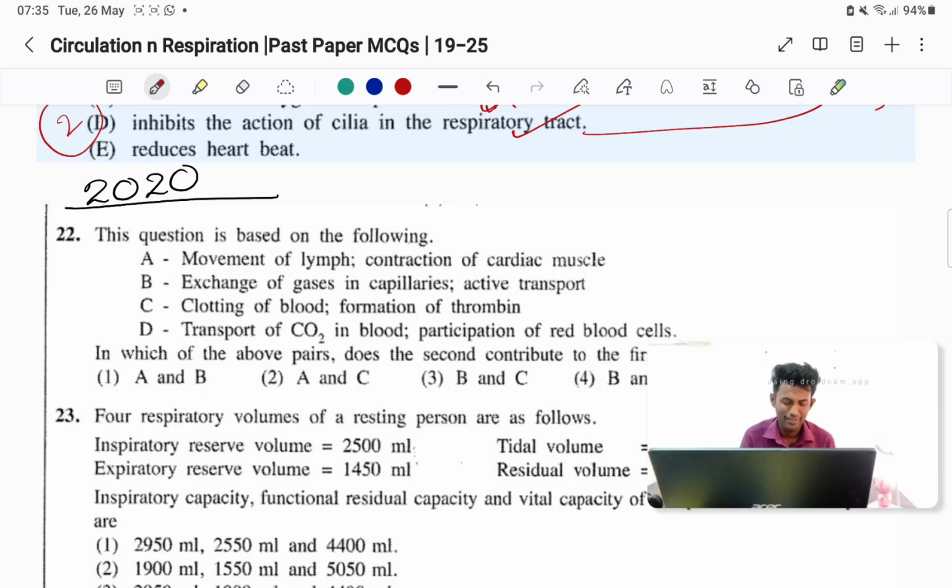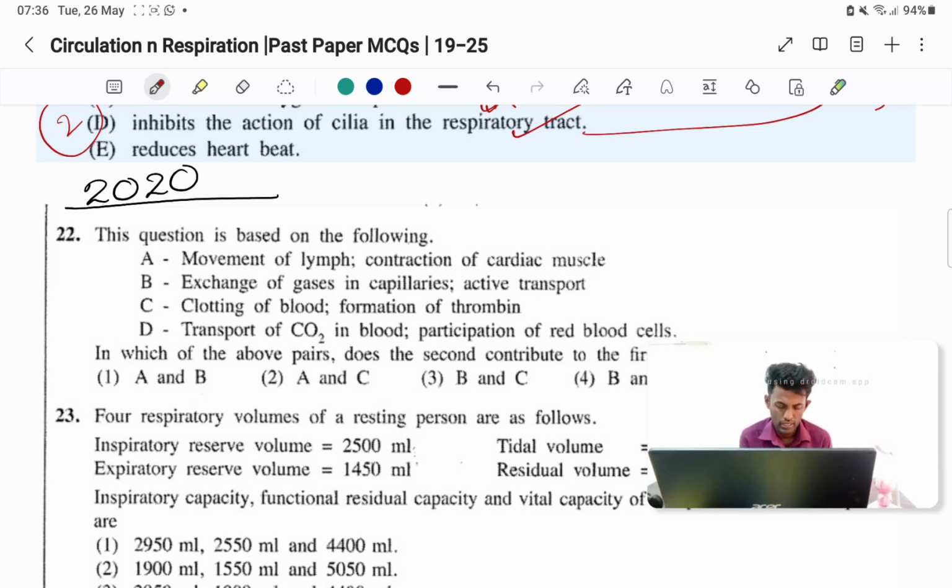Okay, we'll move to 2020. First one, the 22nd. This question is based on the following: A, B, C, D. A, movement of limb, contraction of cardiac muscle. Movement of lymph. What are the reasons for the movement of lymph from the bottom of the leg upwards?